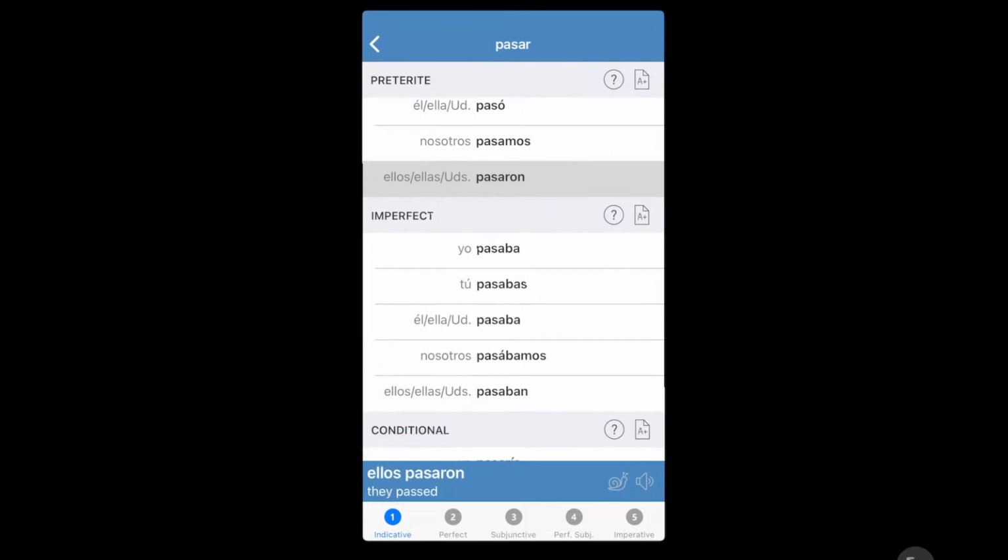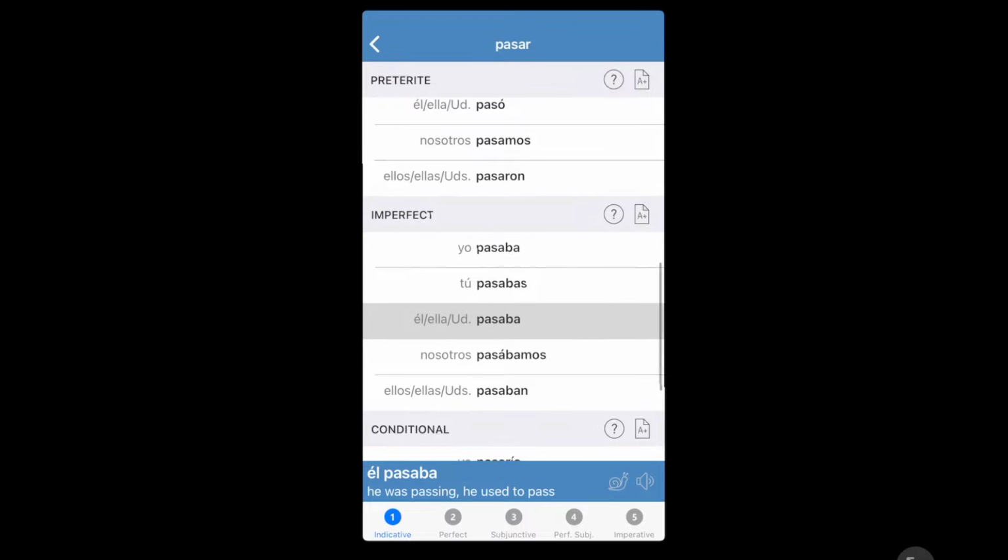Now these, I remember as ABA. So yo pasaba, tú pasabas, él pasaba, and we see that these two are the same. So what they say to do is make sure you say él before the verb while you're saying your sentence.